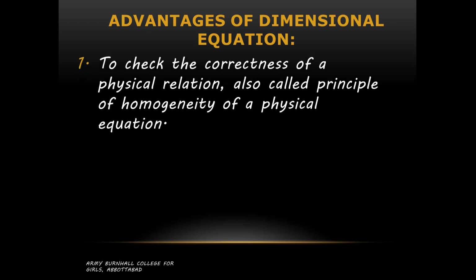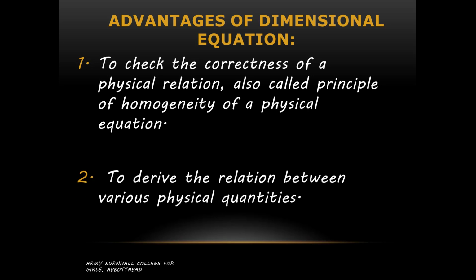Advantages of dimensional analysis: where practically are we using it? We can check the correctness of a physical relation, also called the principle of homogeneity of a physical equation. We can check whether a given formula is correct or not. We can use dimensional analysis over there. We will discuss that later on.